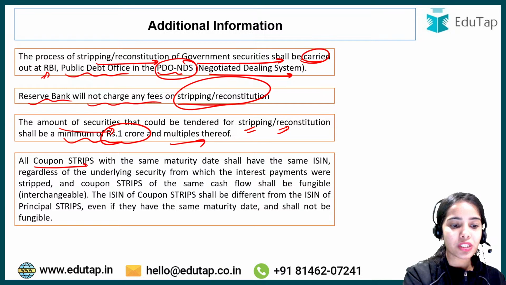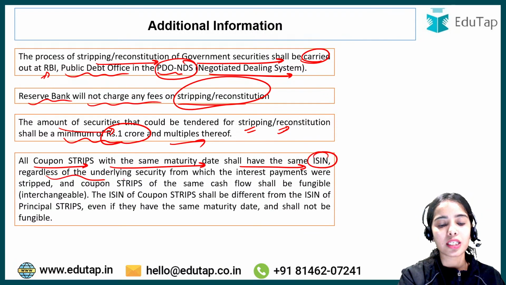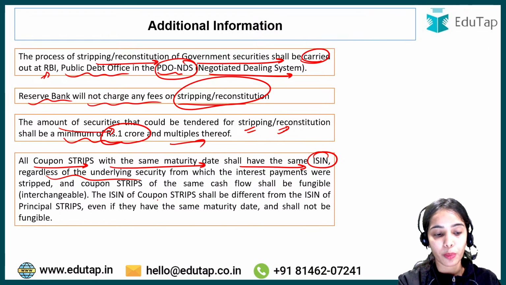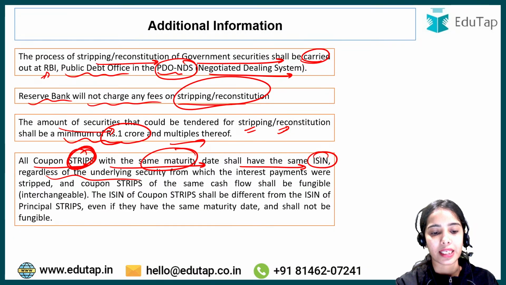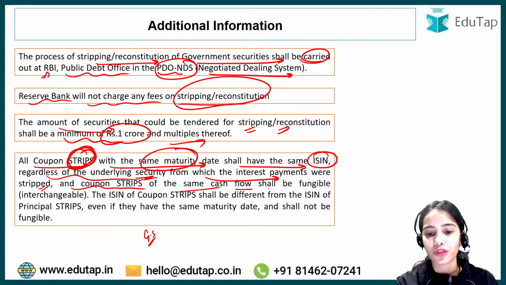All coupon strips with the same maturity date shall have the same ISIN regardless of the underlying security. So coupon strips that have the same maturity will have the same ISIN regardless of the government security from which the interest payments were stripped. And coupon strips of the same cash flow shall be fungible.